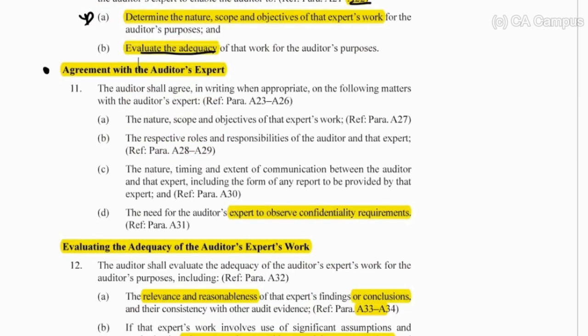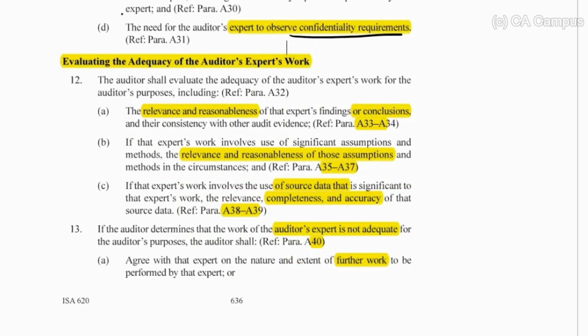Next, we've got the agreement with the expert, and I've only highlighted there that there must be confidentiality requirements. And finally, evaluating the adequacy of the auditor's expert work. Here we are required to look at the relevance and the reasonableness of the conclusions, the assumptions, and the source data. I'm going to take you to A33.